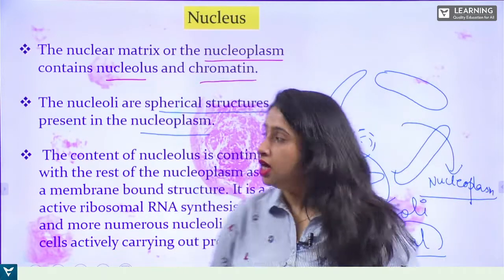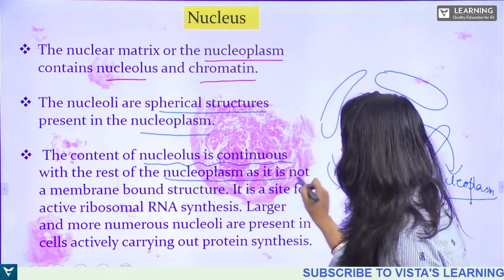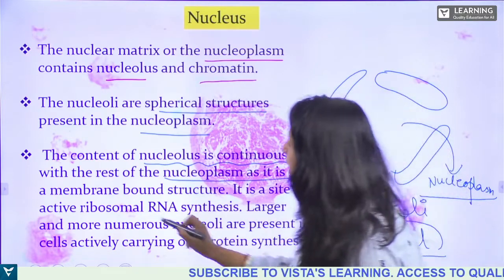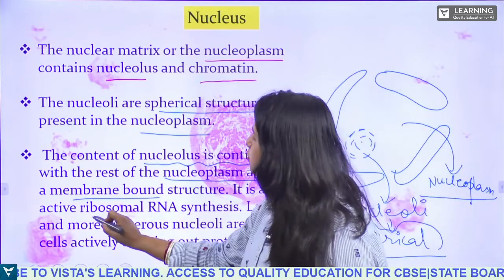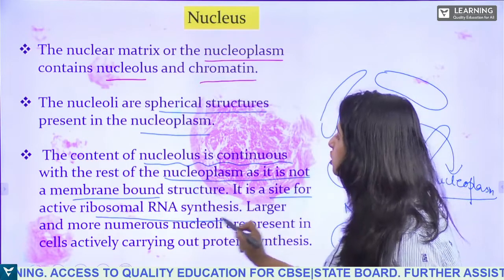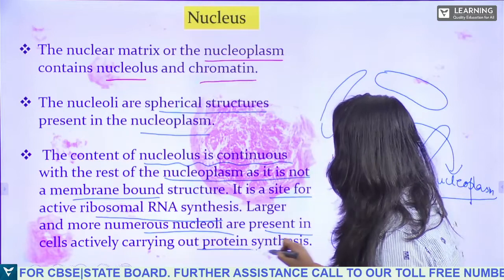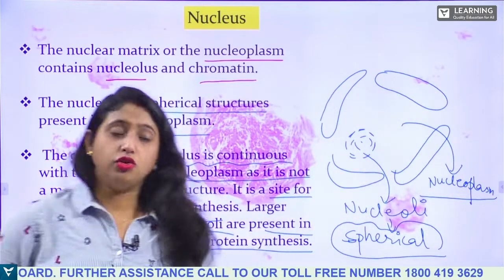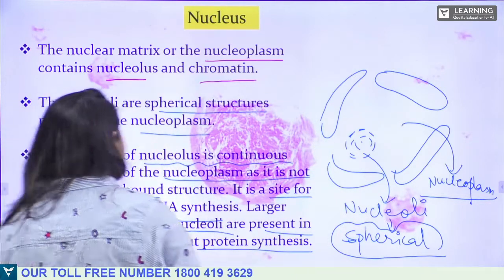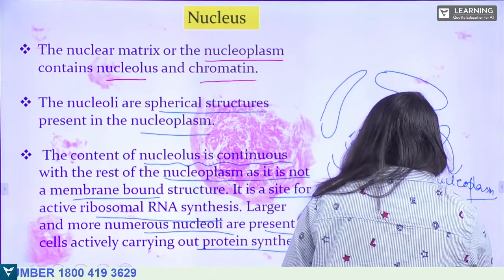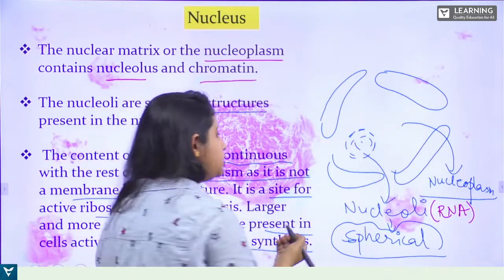Nucleoplasm. Clear? Now, yes, the content of nucleolus is continuous with the rest of nucleoplasm as it is not a membrane bound structure. It is a site for ribosomal RNA synthesis. Larger and more numerous nucleoli are present in cells actively carrying out protein synthesis. So nucleoli is the site for RNA where the protein synthesis takes place, okay?